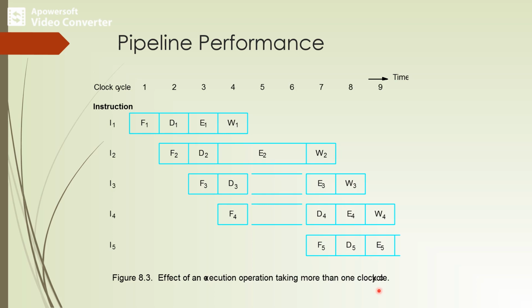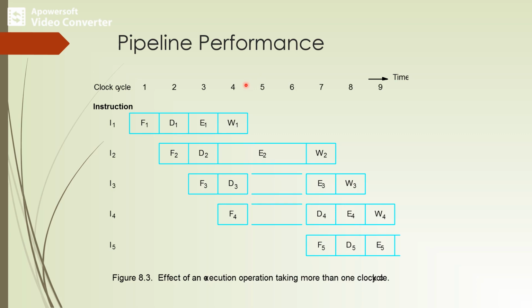So here we can assume that the instruction I2 requires 3 cycles to complete the operation, from cycle 4 to cycle 6. Thus, in cycles 5 and 6, the write stage must be considered.